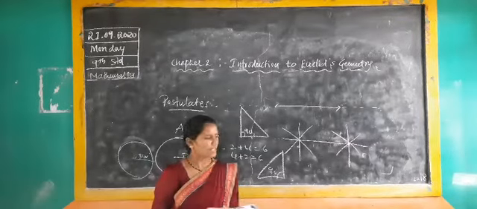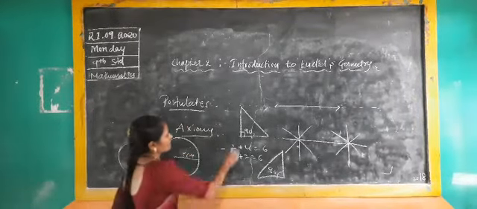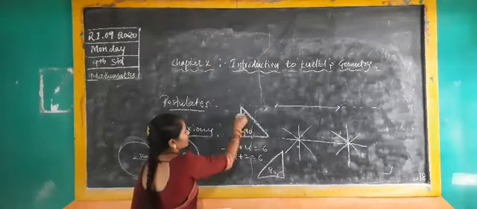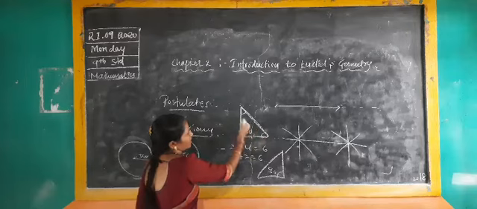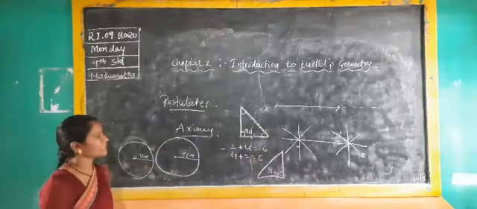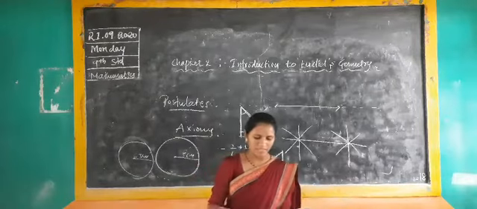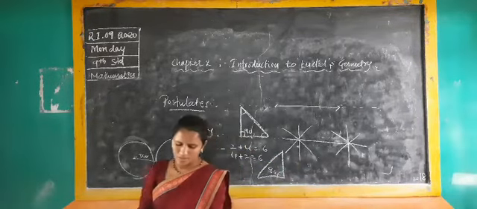Here, if you are considering a right angle triangle, one angle is 90 degrees and the remaining two are acute angles, maybe 30, maybe 45, like that. These 5 postulates you should write down in your notebook.